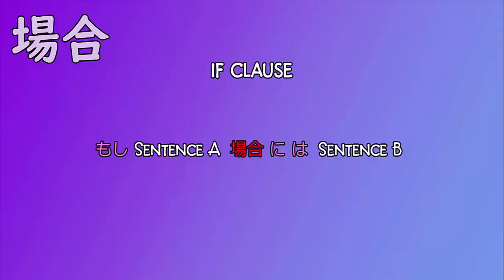The other two things I want to talk about are the if clause and the way you use baai. So first, about the if clause, look at this sentence. There is this moshi and then the condition plus baai, then ni and wa came, and then sentence B.